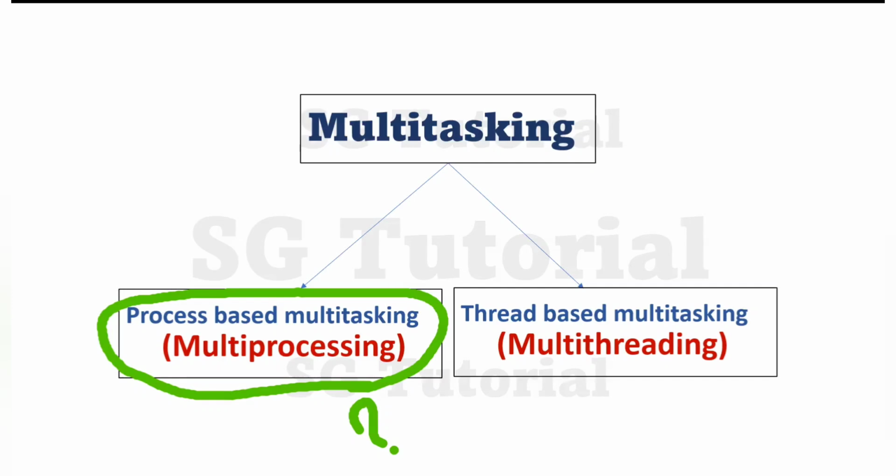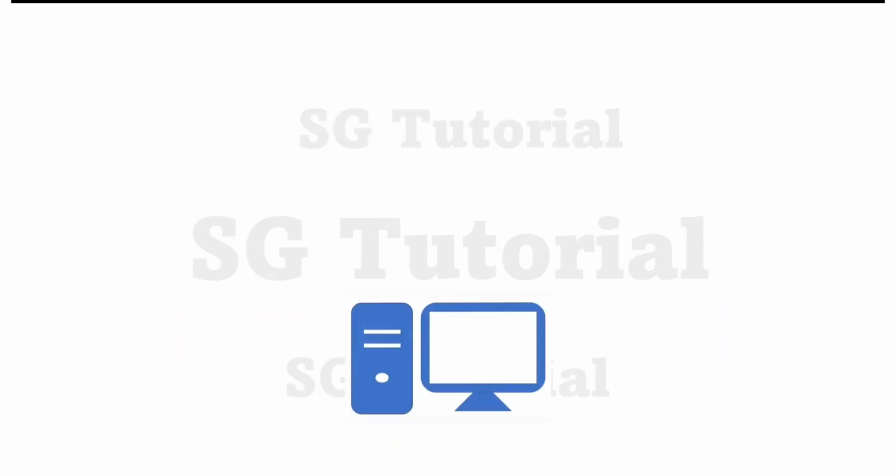Okay? So multiprocessing is to execute multiple processes at the same time or simultaneously. So what is it exactly? Let's understand it with a real life scenario, so that you can clearly understand it. In the technical world, everyone uses a PC or laptop, right?